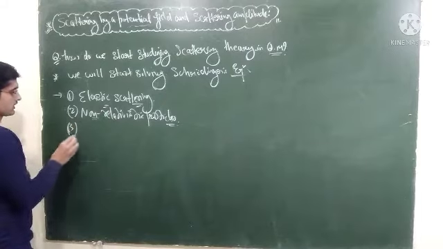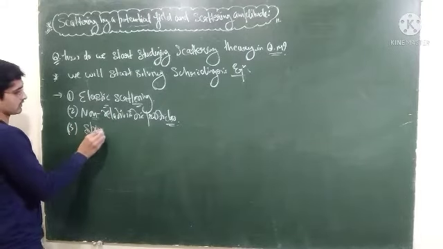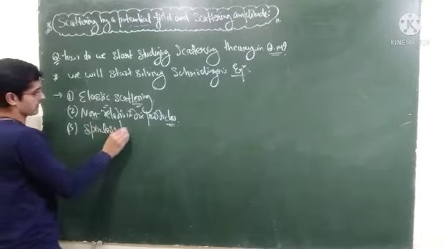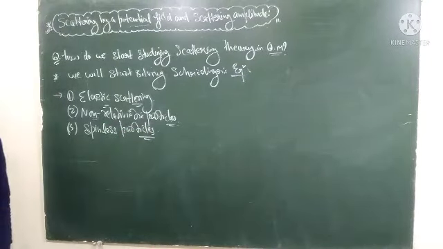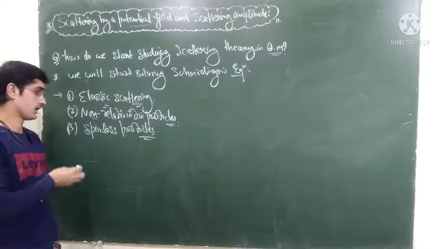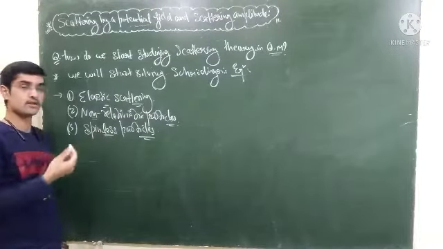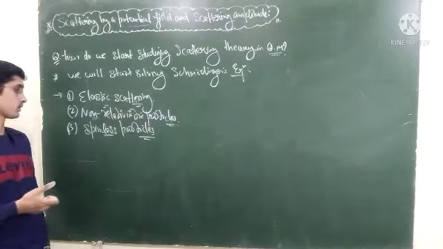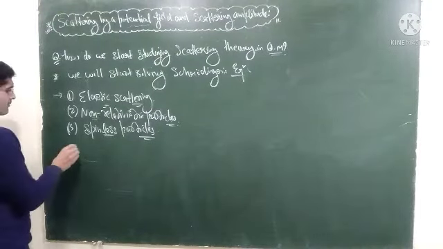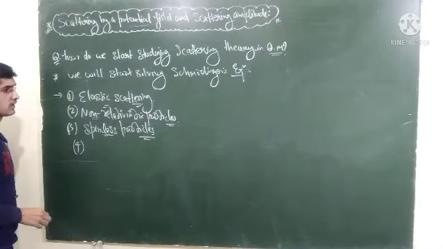The third one is that we are dealing with spinless particles. So we will assume that the particles we are dealing with are spinless. We will study electrons, protons and neutrons as well, and we know that those are fermions, so they have spins. But the formalism that we will develop is for spinless particles, and it will approximately give a good result.